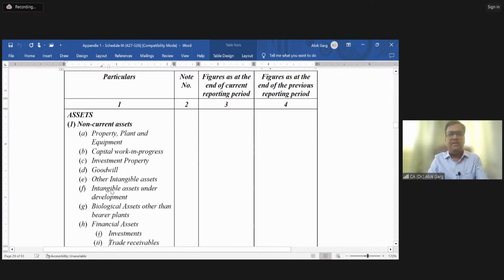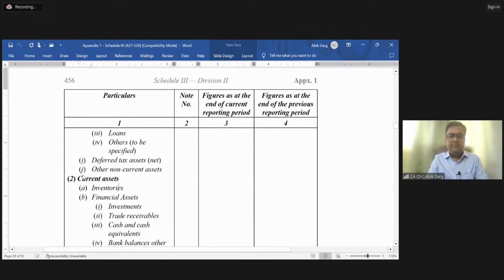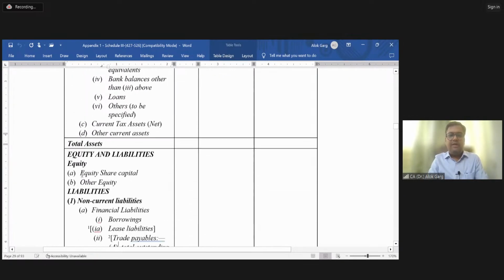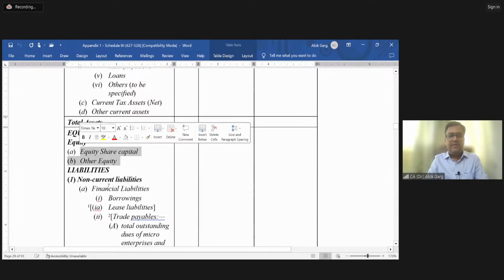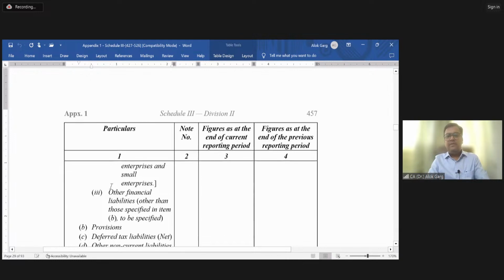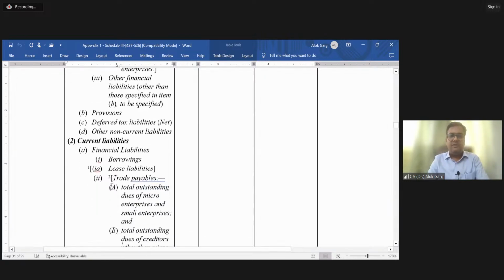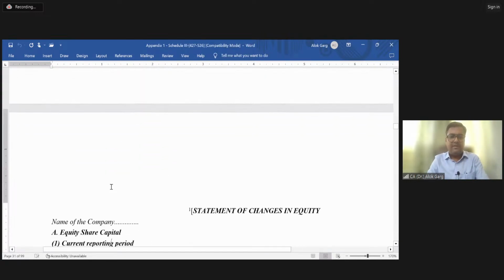You're not required to learn these line items. Then there are current assets, right? Then there is your equity and liabilities. So first equity is there, then liabilities are there, non-current liability, current liability. So this non-current and current bifurcation is the same bifurcation which we have already done in our old accounting standard balance sheet, right?